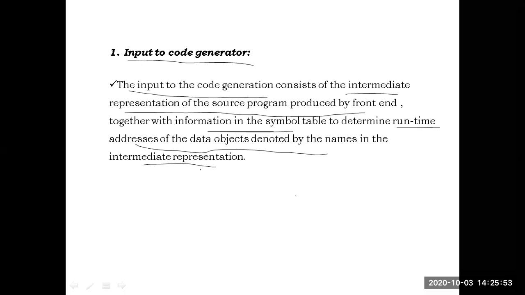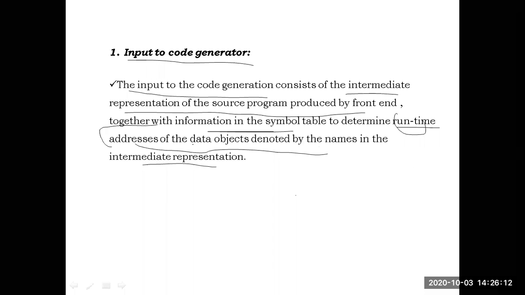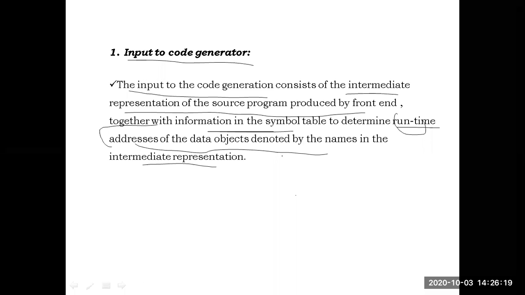That is the one main issue related to this input.